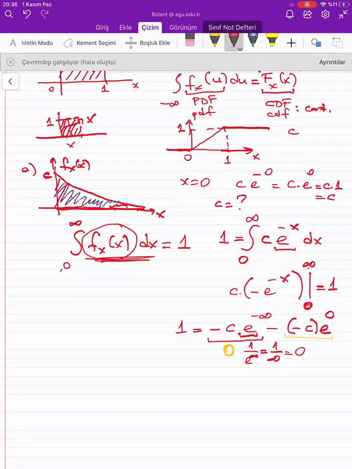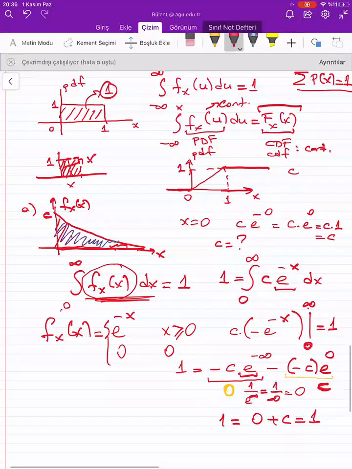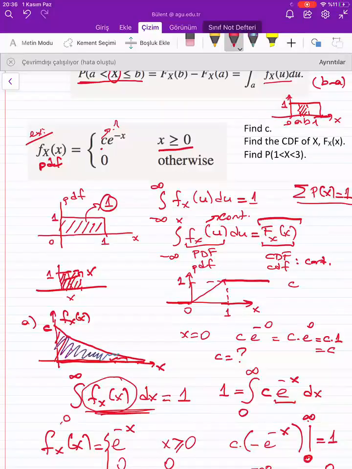How about this part? This is 1. This is c. So 1 is equal to 0 plus c. That means c is equal to 1. And my probability density function is equal to c times e to the power minus x for x greater than or equal to 0, and 0 elsewhere. Okay, so my c is going to be 1, and I will continue with that.